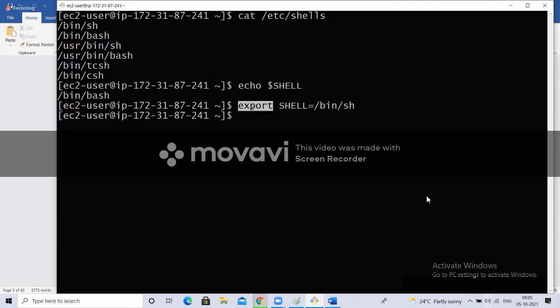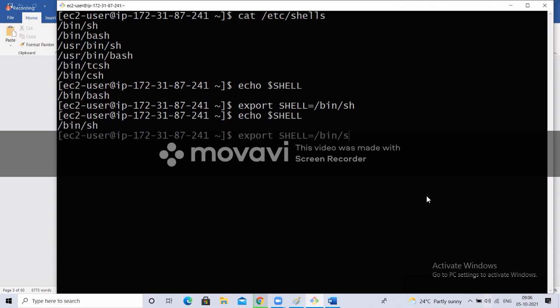See, export is a command to create a variable and also modify the variable value. If the SHELL variable is there, this export command will modify its value. If it is not there, it will create the variable and set its value. Now, if I type echo $SHELL, it is pointing to this /bin/sh shell. Now, whatever commands I execute will be executed by what shell? SH shell, because I changed the default shell.